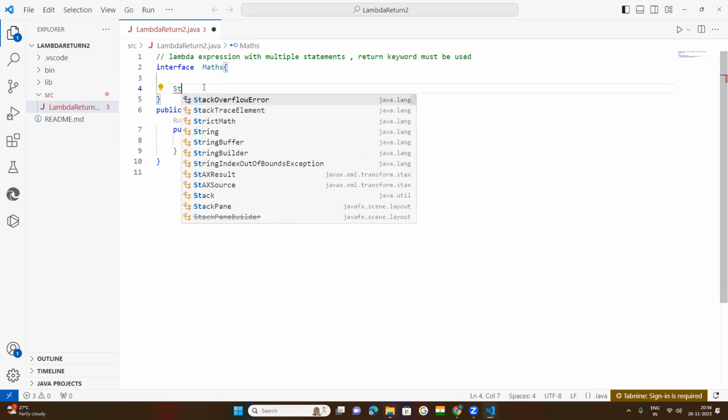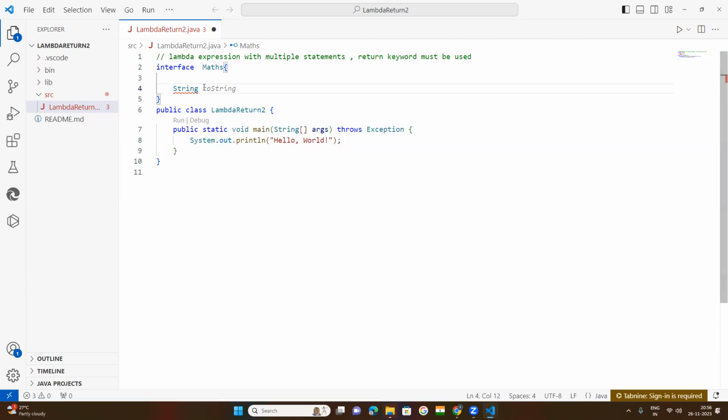Normally a method will be declared like this: public void, and after that the method name, always with small letters. The method name is suffixed with brackets and terminated with a semicolon. This is the syntax.